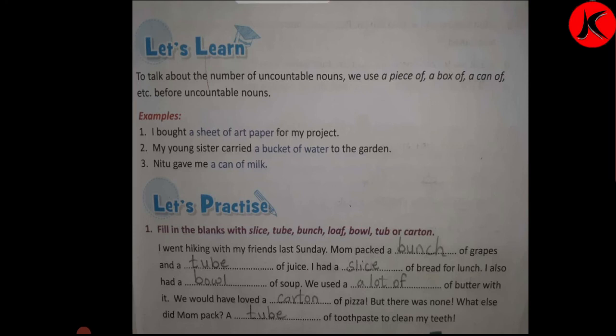I went hiking with my friends last Sunday. Mom packed a bunch of grapes and a tube of juice. What did mom give her? A bunch of grapes and a tube of juice. I had a slice of bread for lunch. I also had a bowl of soup. We used a lot of butter with it. We loved a carton of pizza.